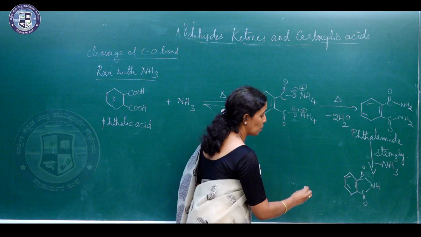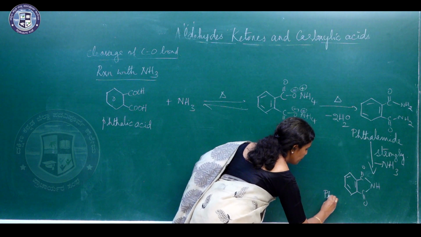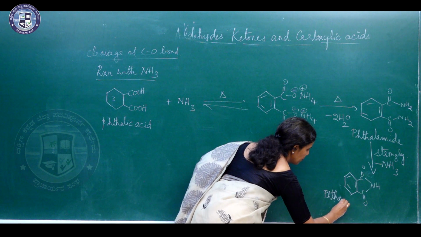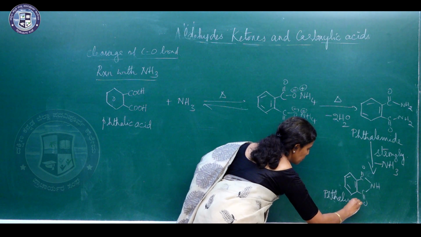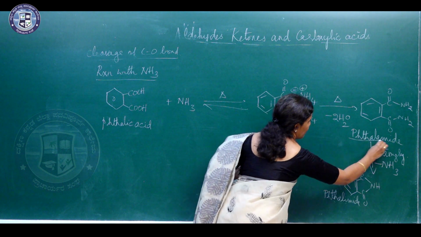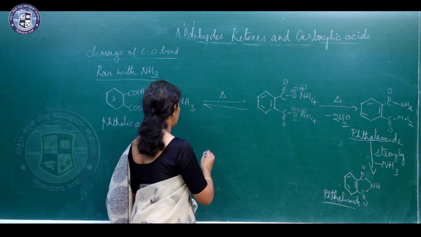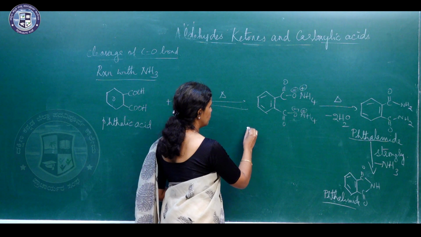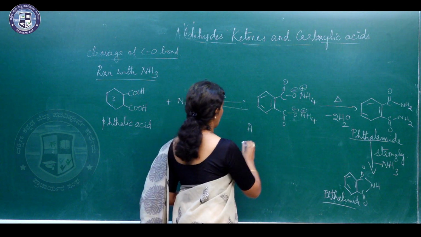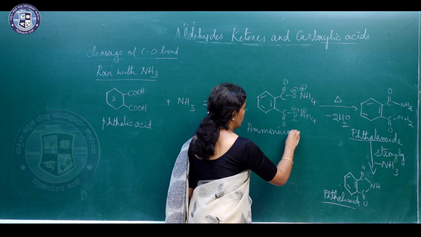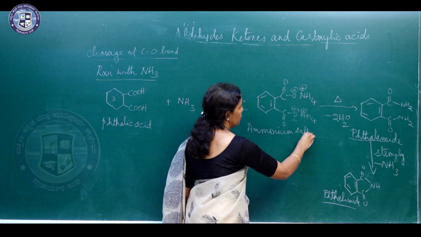NH. So, this is called phthalimide. This is phthalimide. So, here we get the ammonium salt of phthalic acid.